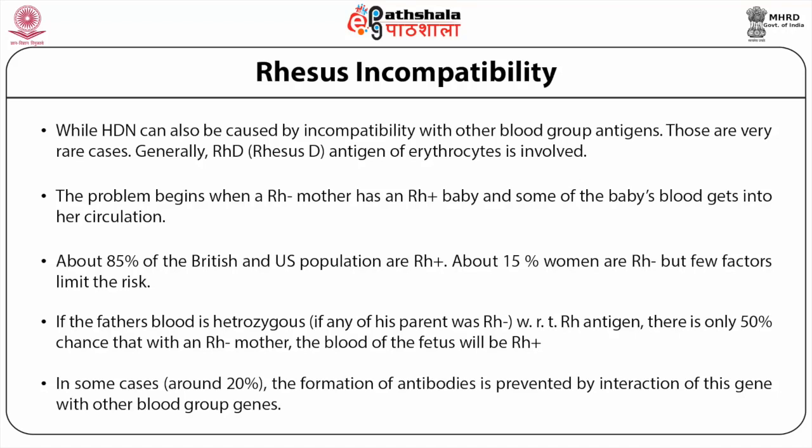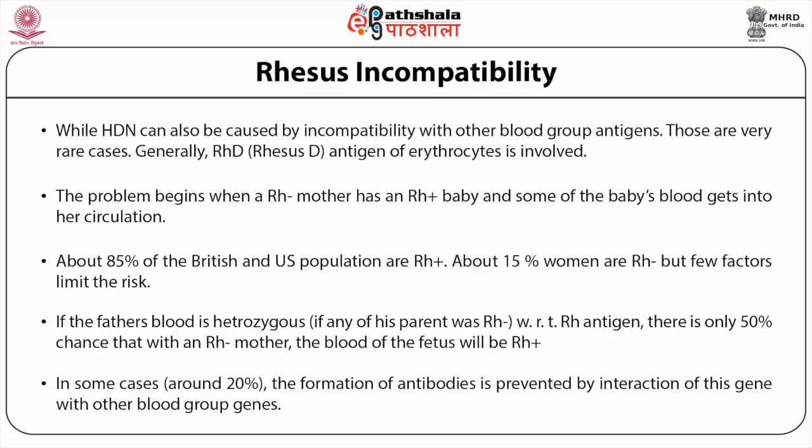About 15% of women are Rh negative, but a few factors limit the risk. The leakage of the Rh positive baby's blood through the placenta into the mother's circulation does not occur in an adequate amount to initiate an immune response. Not all mothers produce anti-Rh antibodies.